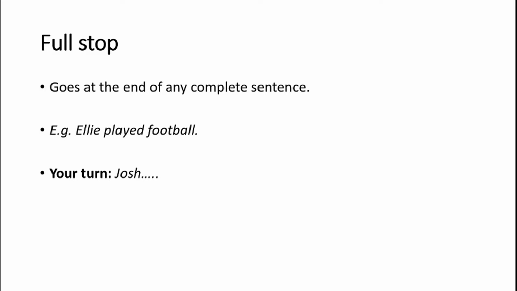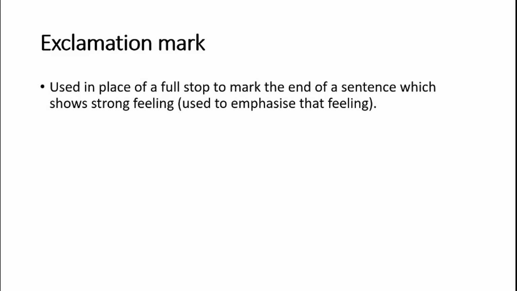We're going to go through the end stop punctuations first. The end stops are the ones that we use to end sentences. The next one is an exclamation mark. It's used in place of a full stop to mark the end of a sentence, showing a strong feeling, used to emphasize that feeling. That feeling could be happiness or shock or sadness or anger, but it's to draw attention to the fact that the person writing that sentence is trying to show a feeling of some sort.